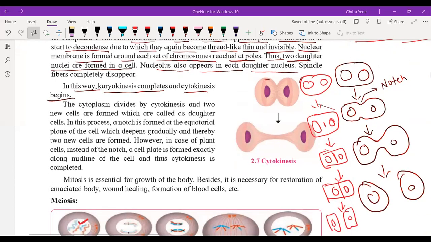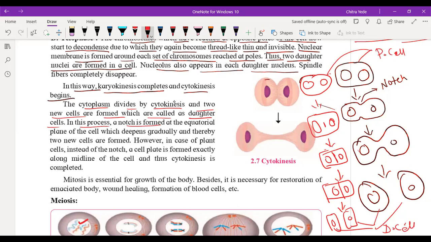Let's discuss from the notes now. The cytoplasm divides by cytokinesis. See, cytoplasmic division is called cytokinesis, and two new cells are formed which are called daughter cells. So they are daughter cells, and the original cell is called the parent cell. Okay, parent cell and daughter cell. In this process, a notch is formed.